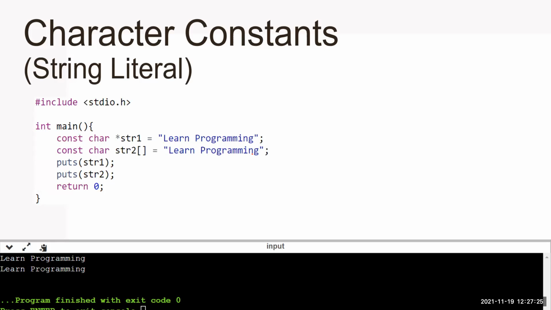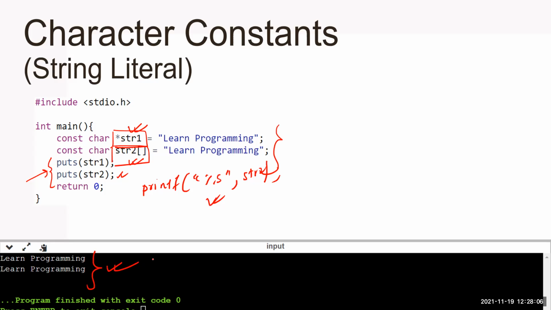How to do that? Two ways we can represent: one using a character pointer, we'll see the pointer concept later in this playlist, and one using a character array. After the function topic, I have put the array topic in the playlist, so you can check it from the playlist as well. For the timing, I'm not going to discuss what an array and a pointer are. You need to wait a little bit. We can use functions like puts, an unformatted library function, to print a particular string. We can also use printf to print a string using %s as the format specifier. It also prints the same value, as you can check in the console.